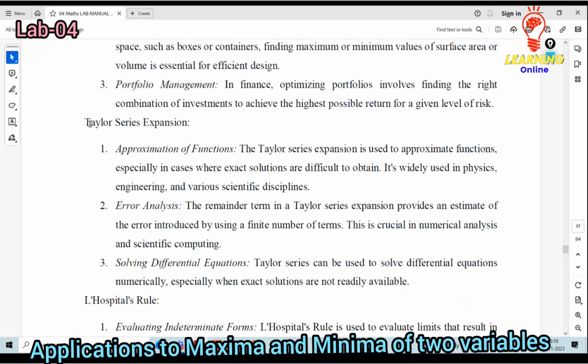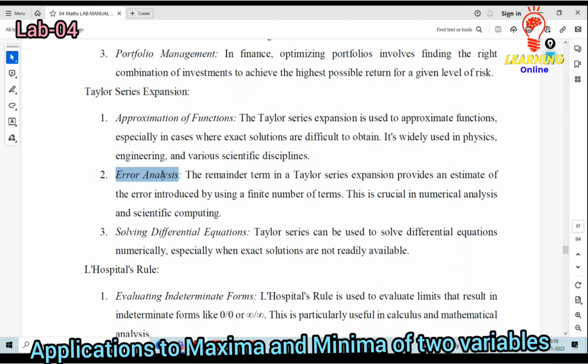Then Taylor series expansion. Okay, this is the approximation method for functions defined in the particular expression to get to a particular solution. Okay, that can be used in physics, engineering, and various scientific disciplines. Then error analysis. Here, the Taylor series is most commonly used for the adaptability of the evaluation to make the proper estimation in the particular expression when you are going to carry out the evaluation. Okay, this has crucial importance in numerical analysis and scientific computations.